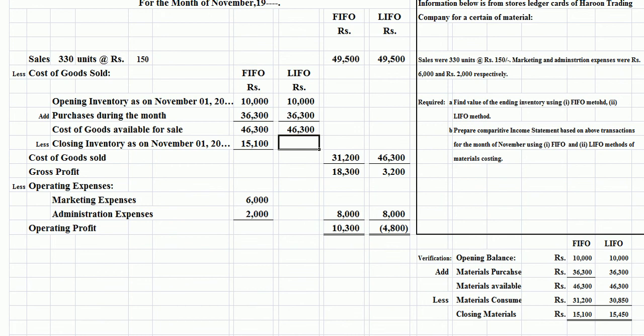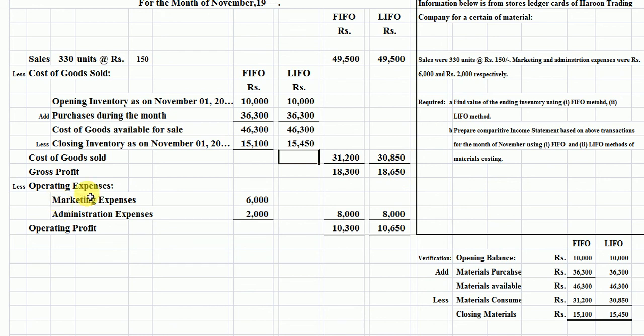This is 46,300 rupees. Now the closing inventory is given as 15,450 rupees here. So when you look here, the cost of goods sold under the LIFO method is 30,850 rupees.